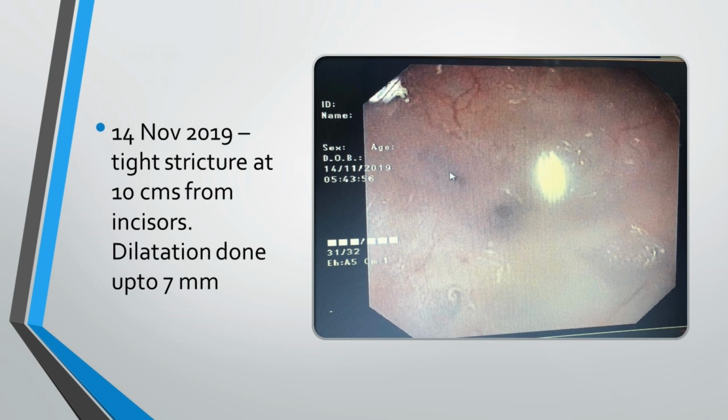On 14th November, we took him up and you can see this opening, extremely narrow. You've seen the first child, I showed you the picture, it was not that bad. But this one is extremely narrow. That tells me that the first mechanical dilatations didn't work. It's a resistant stricture. So with this child, we were very, very careful and we didn't go too fast. We went only to 7 millimeters in the first sitting. And this child, we took him up every week. We didn't wait for 3 weeks.